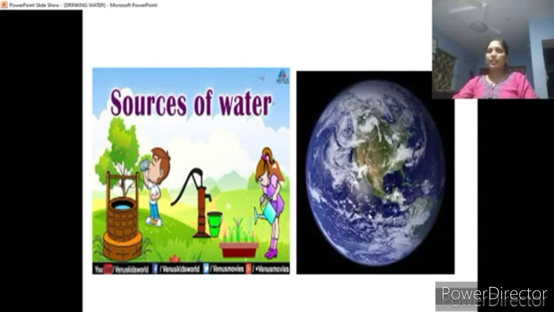Actually, so much water is there, 3 by 4, but all of this is salty water, which couldn't be used for drinking at all. The water known as drinking water is only one part. The remaining is all salty water, sea water, ocean water, which we couldn't use for any other purpose.